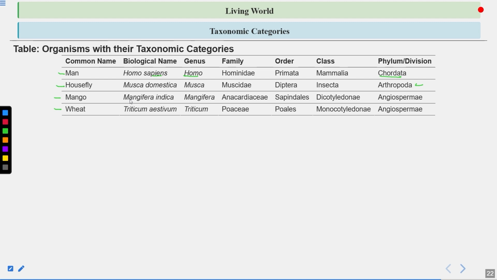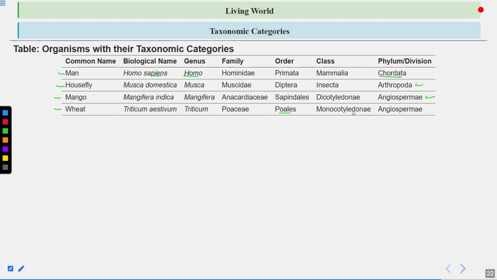Then let's talk about the mango. Scientific name is Mangifera indica. Genus is Mangifera, species is indica. It belongs to the family Anacardiaceae. Order is Sapindales. Class is Dicotyledonae. And division will be Angiospermae here. And let's talk about wheat. Wheat is Triticum aestivum. Triticum is the genus. Poaceae is the family. Order is Poales. Then you can see class is Monocotyledonae, meaning they are monocots.